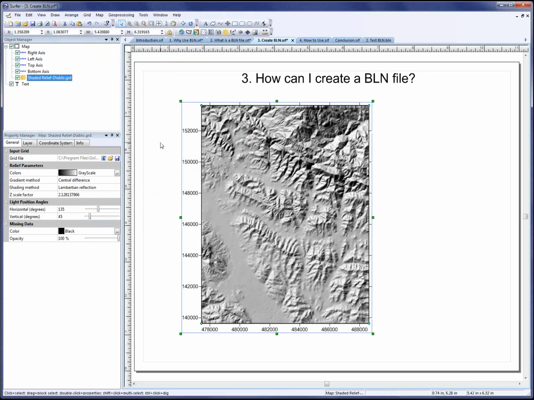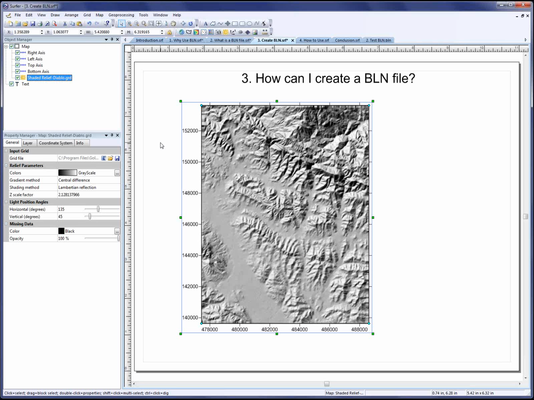So the fourth way is if you don't have an existing file to import, a map to draw or digitize on, but you know the X and Y coordinates of the vertices for whatever point, polyline, or polygons you want, then you can simply just enter the coordinates directly in the Surfer worksheet and save it to a BLN file.